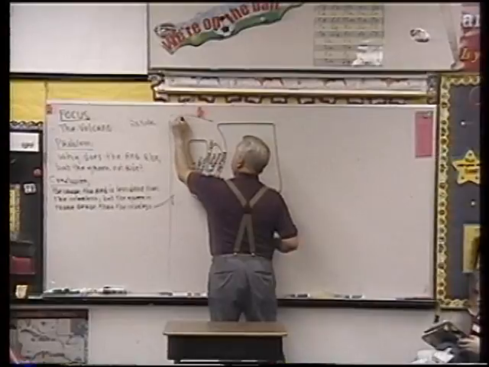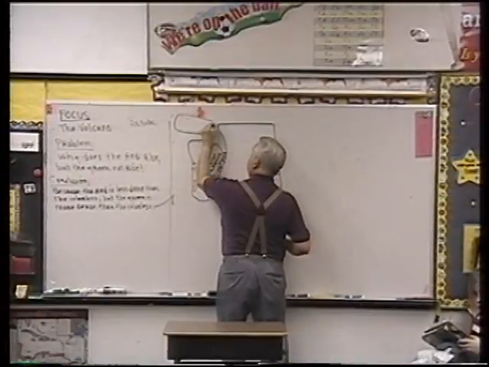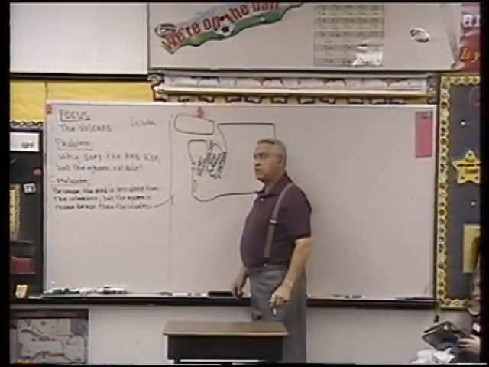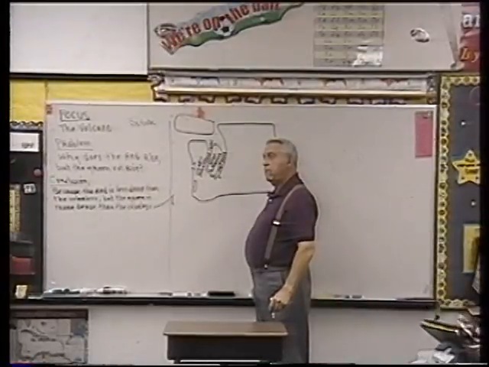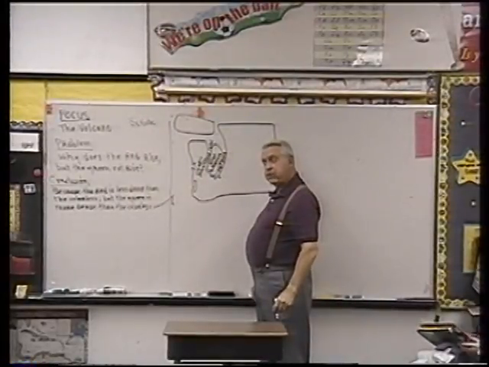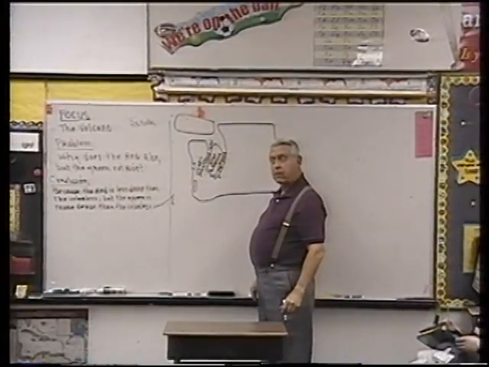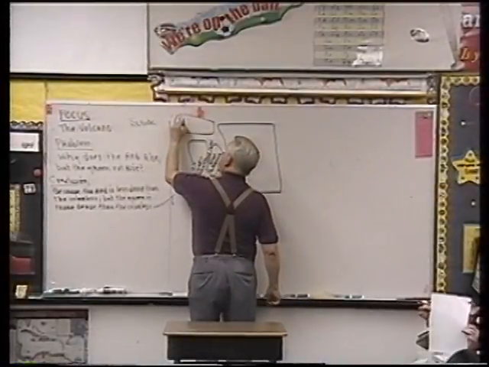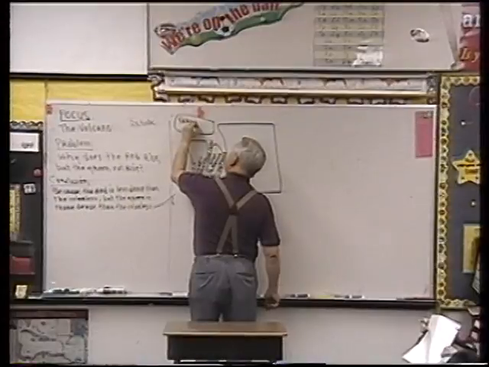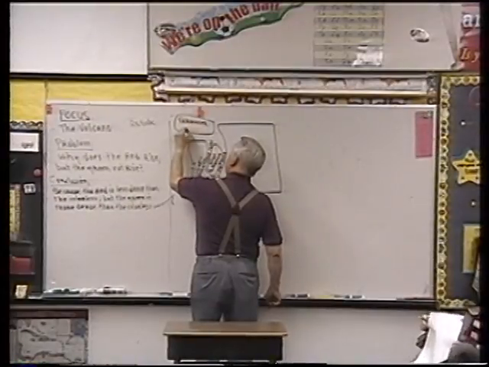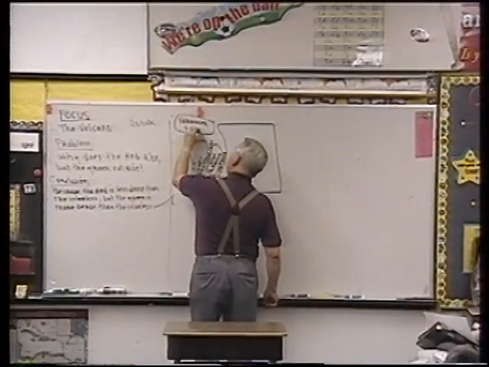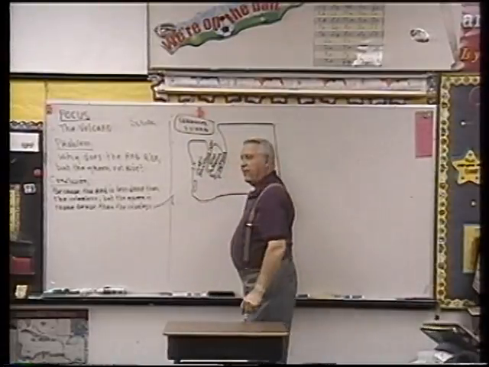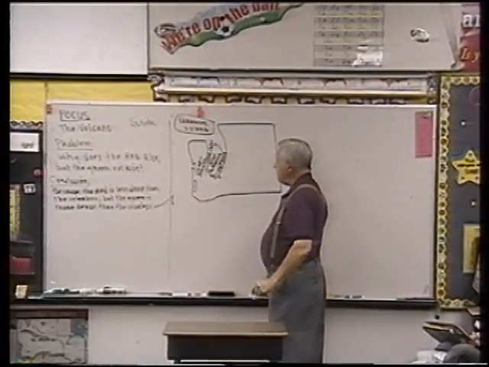There's an island up here, a big island that's part of Canada. Who knows what the name of the island is? Wyatt? Well, Victoria is on the island. What's the island called? Vancouver. Vancouver Island. Who's Vancouver Island named after? Captain Vancouver, an early explorer. Awesome.